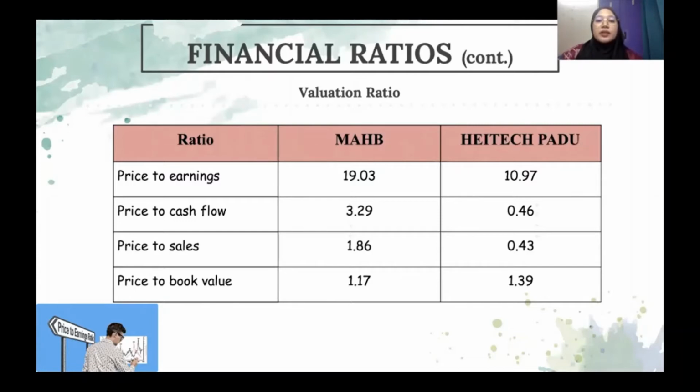Next, price to sale ratio. For MAHB, investors are willing to pay 1.8 sen more per ringgit sale. Meanwhile, for HeiTech, investors are willing to pay only 0.43 more per ringgit sale. This means MAHB has the upper advantage in terms of attracting future investing using the performance. Another ratio used is price to book value ratio. MAHB recorded 1.17 times, which is lower compared to HeiTechPadu, which has recorded 1.39 times.